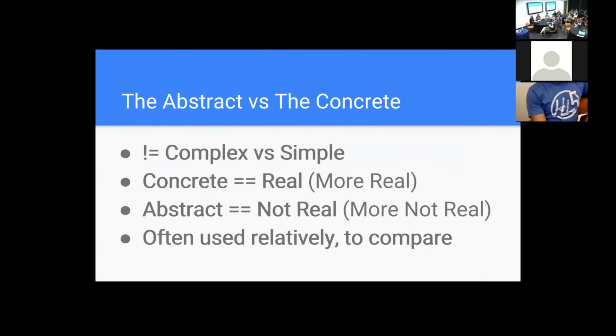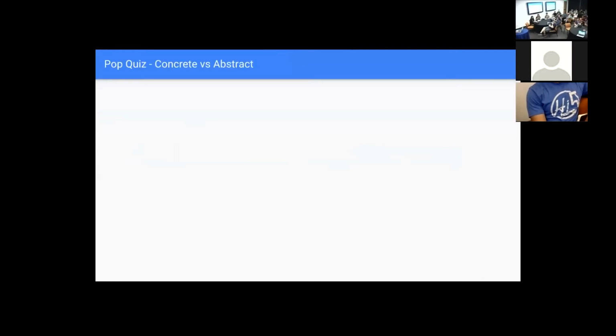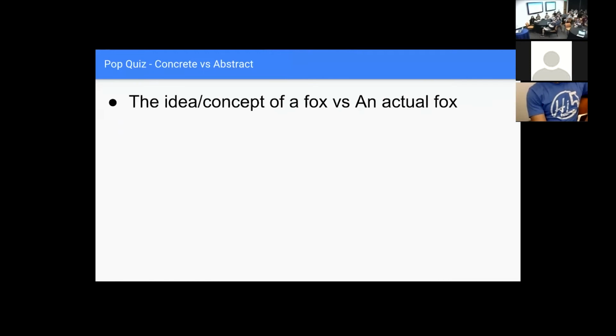So more real and less real, I guess that's a better way to say it. Okay, so concrete versus abstract. We just learned about it. So this is for audience participation. One is more concrete, one is more abstract. One is more real, one is less real.